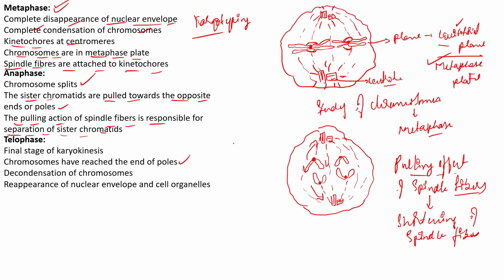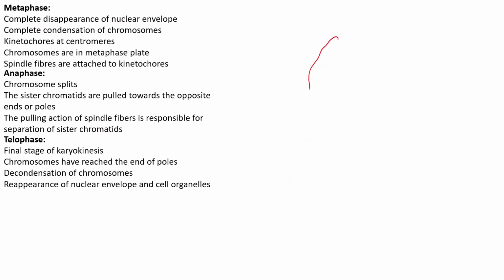So if I have to show this diagrammatically, you can see this is one pole, and the chromosomes show reappearance of the nuclear envelope. You can see that the chromosomes have actually reached the end poles, completely reached one end of the pole, right?